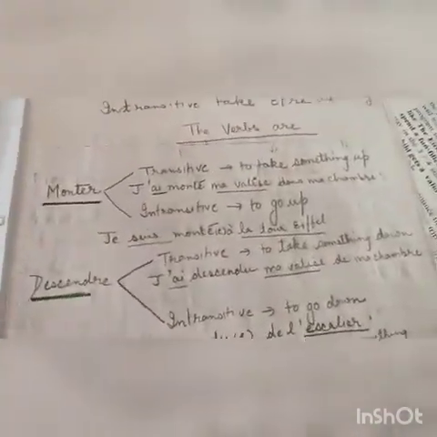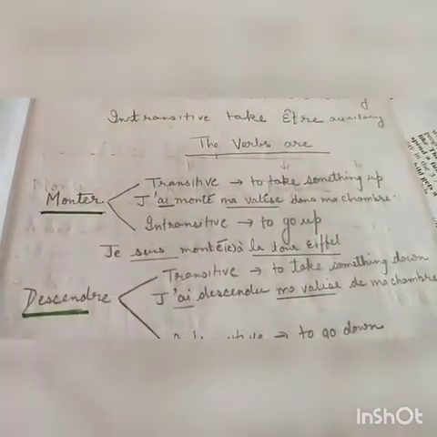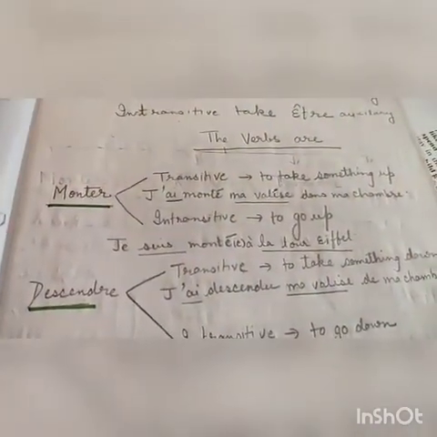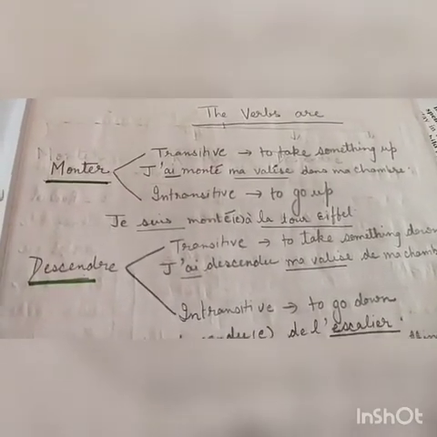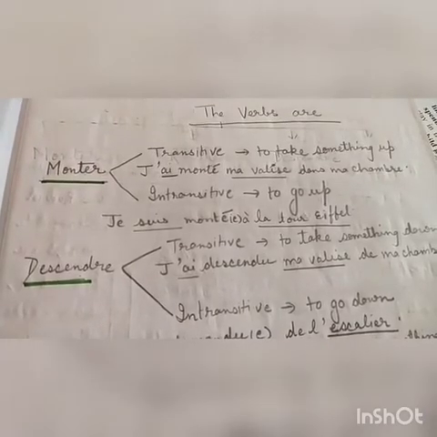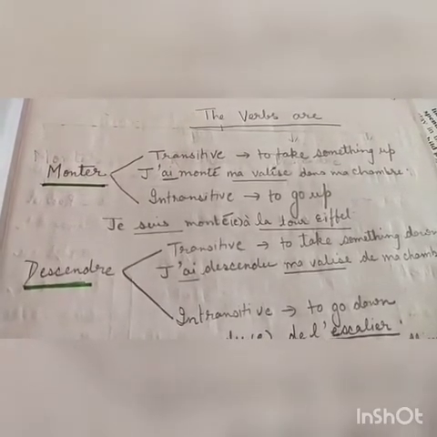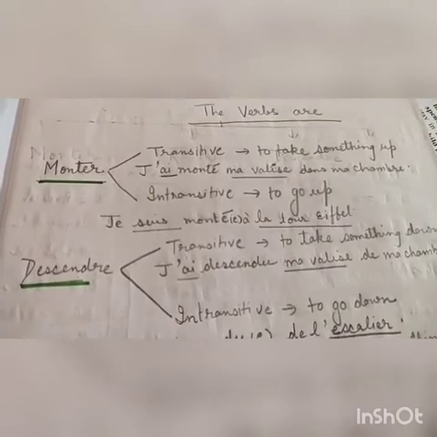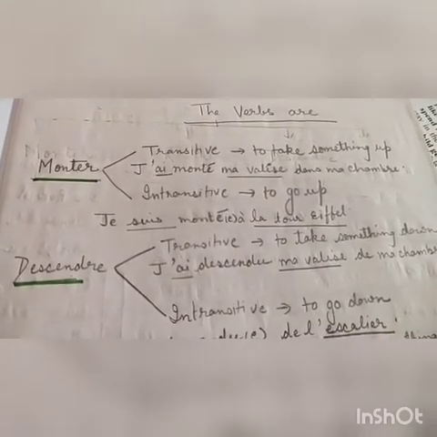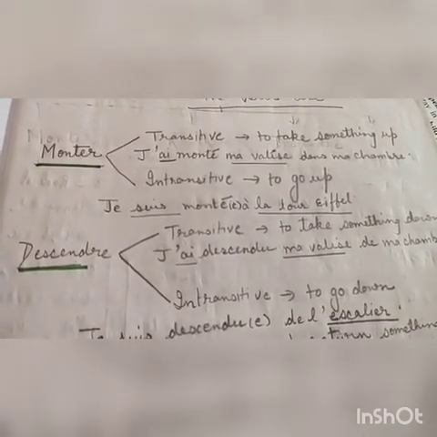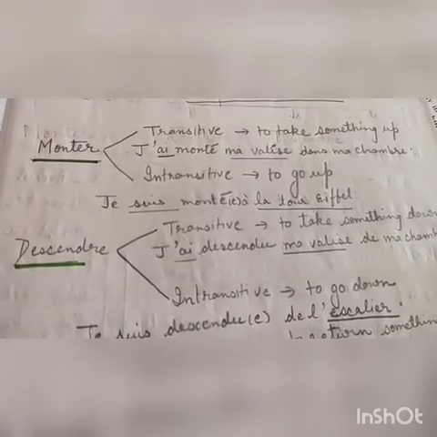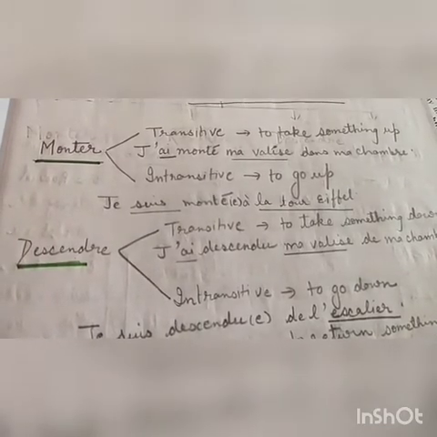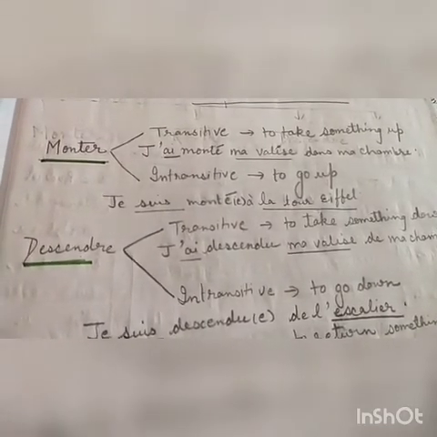If these 6 verbs have a direct object, they will always be in the transitive form, as you can see in this example with the verb monter, which is in the transitive form. It means to take something up, as the sentence says, j'ai monté ma valise dans ma chambre. Here after monter we have the direct object, which is ma valise. Therefore we have used the avoir verb.